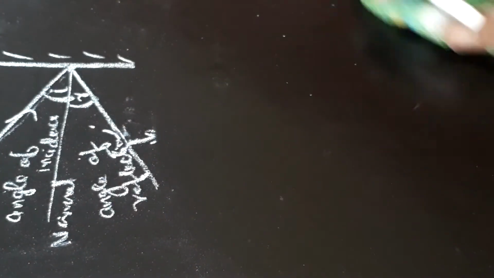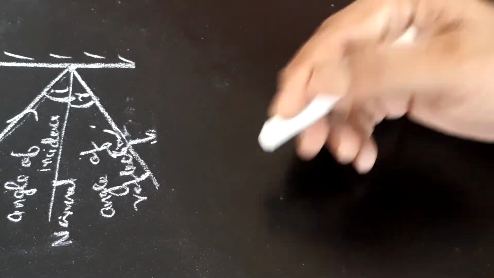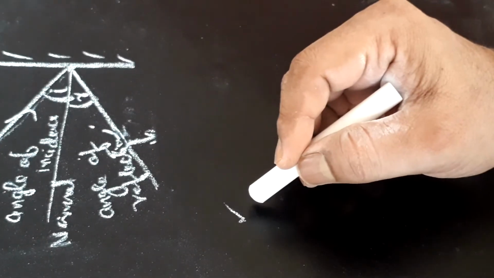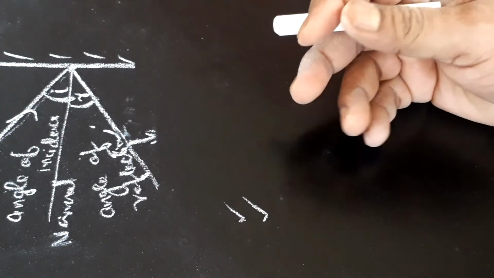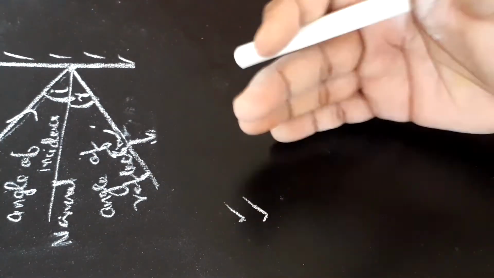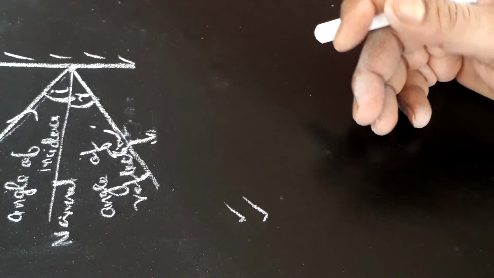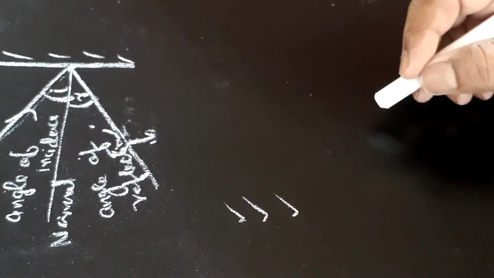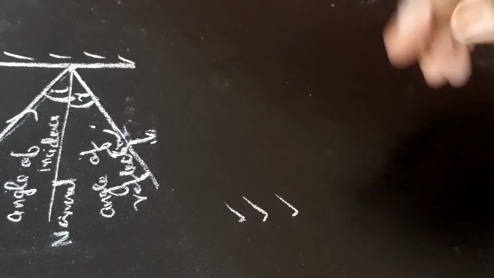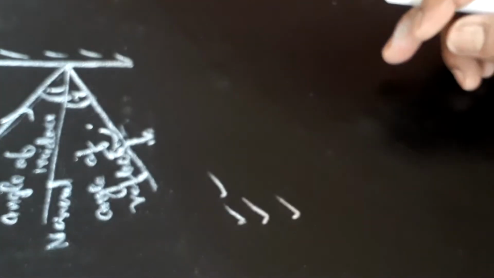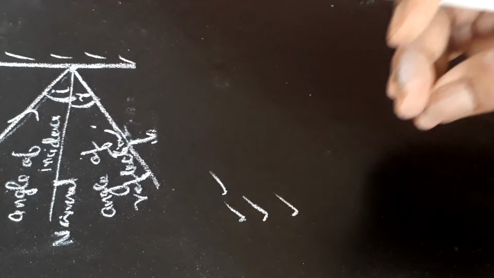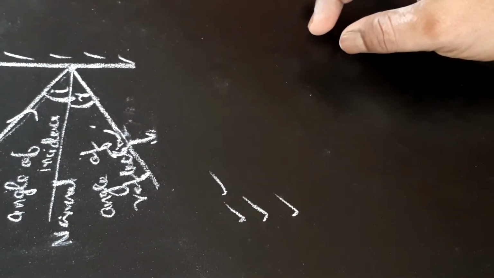And if we talk about the uses of concave mirror, they are used as shaving mirrors. They are also used in headlights. Concave mirror is also used by dentists. So in this way we have seen images formed by concave mirror and convex mirror.